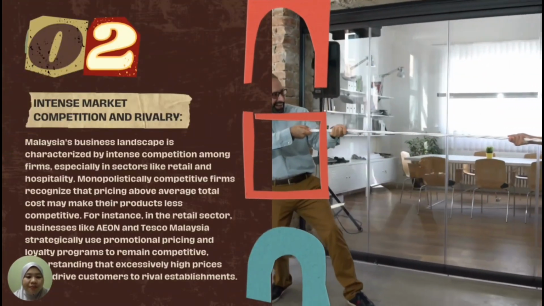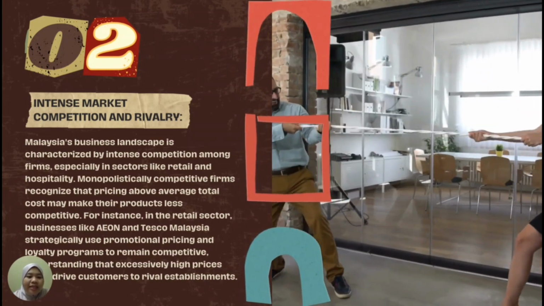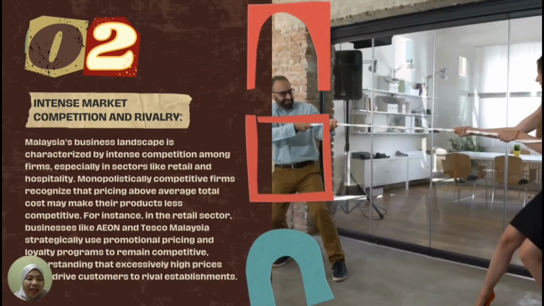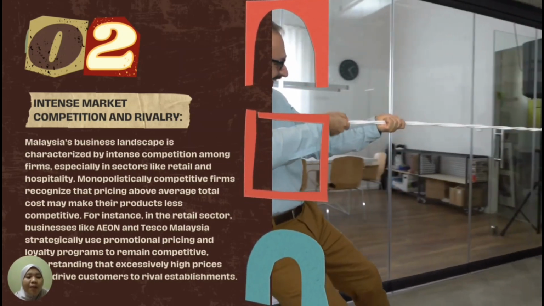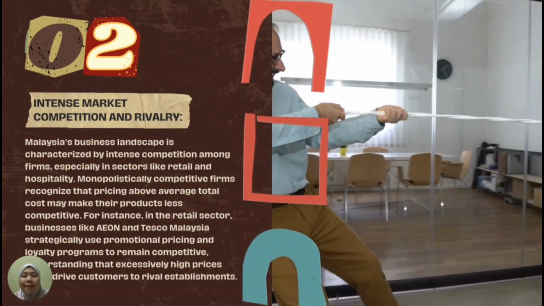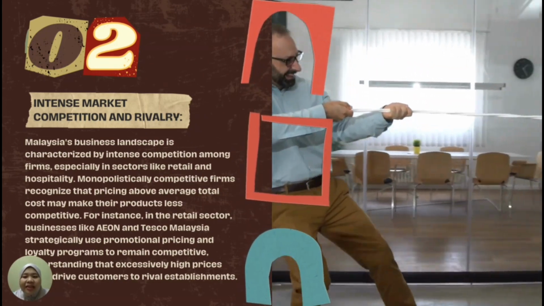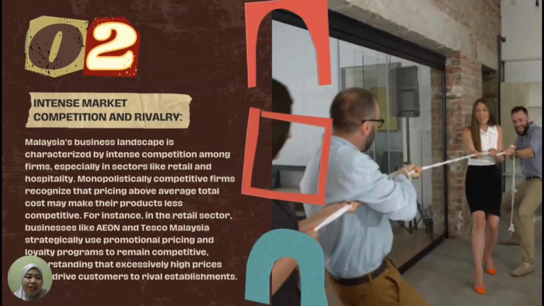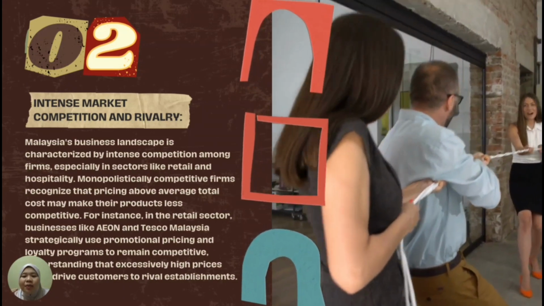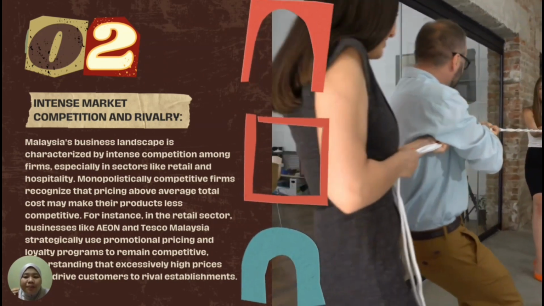Next is about intense market competition and rivalry. The Malaysian business landscape is characterized by intense competition among firms, especially in sectors like retail and hospitality. Monopolistically competitive firms recognize that pricing above the average total cost may make their product less competitive. For instance, in the retail sector, businesses like Aeon, Tesco Malaysia, or Lotus strategically use promotional pricing and loyalty programs to remain competitive, understanding that excessively high prices could drive consumers to rival establishments.